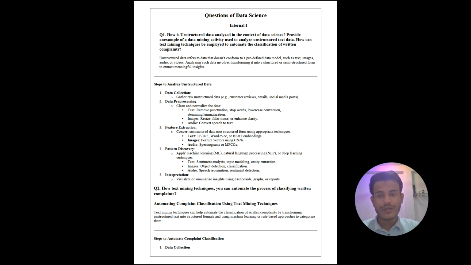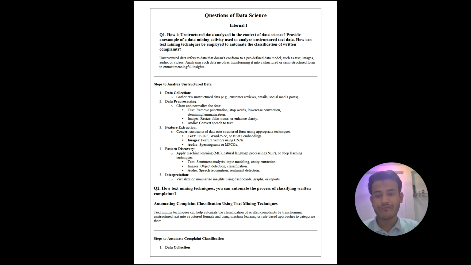Second is data pre-processing. Data pre-processing means cleaning of data. Clean and normalize the data. First one is text: remove punctuation, stop words, lowercase conversion, stemming, lemmatization. Second is images: resize, filter noise or enhance clarity. Third is audio: convert speech to text.